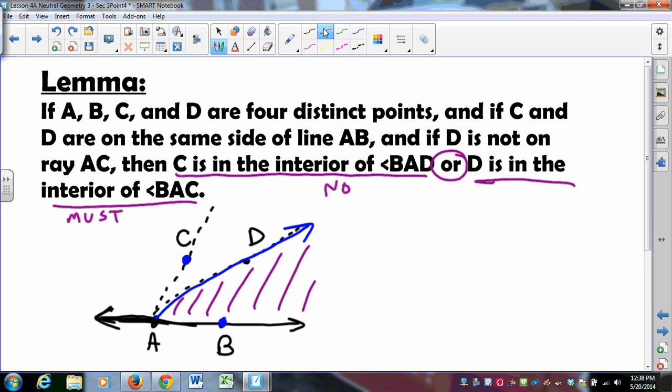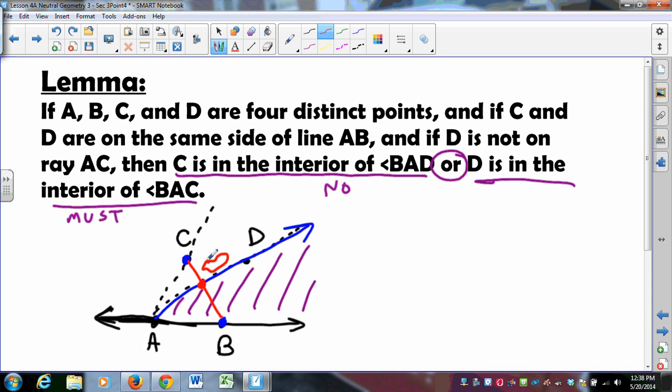And since they are on opposite sides, when I draw a line segment from C to B, guess what that line segment has to do? That's right, that line segment has to hit ray AD at some special place. Call it chicken nugget. That is the special place where the segment CB hits ray AD.